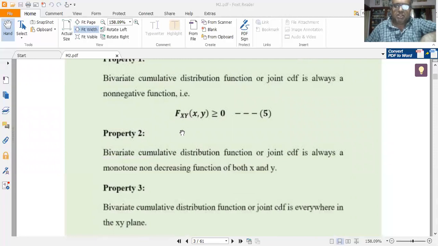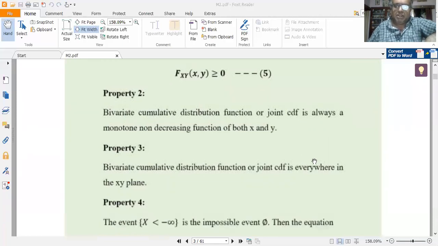The first property is that the bivariate CDF is always a non-negative function. It is always a monotonically increasing function, as in the one-dimensional CDF case. The joint CDF will never be negative. It would always be greater than or equal to 0. It can be 0 or it can be greater than 0. That's why we generalize it by writing F_XY(x, y) is greater than or equal to 0. Let me call it equation 5.